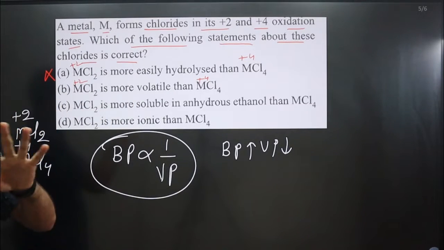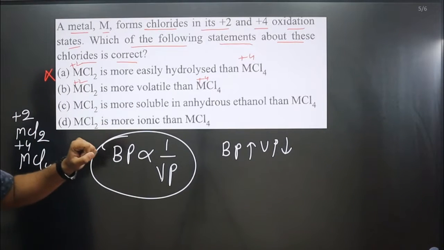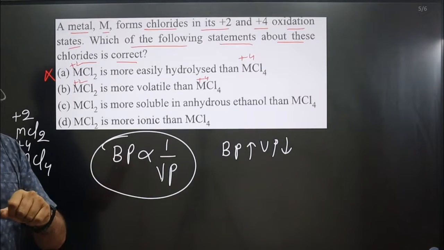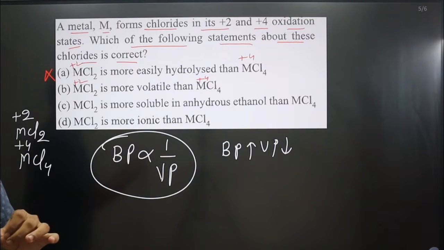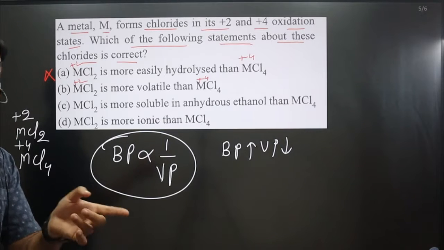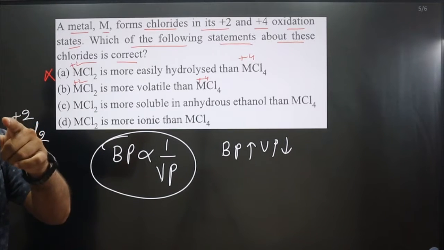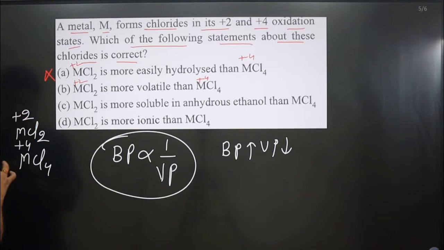Okay, we can identify the type of bond, and then we can use Fajan's rule. By Fajan's rule we have learned, higher the charge of a cation or anion, higher is the polarizing power and higher is the covalent character.